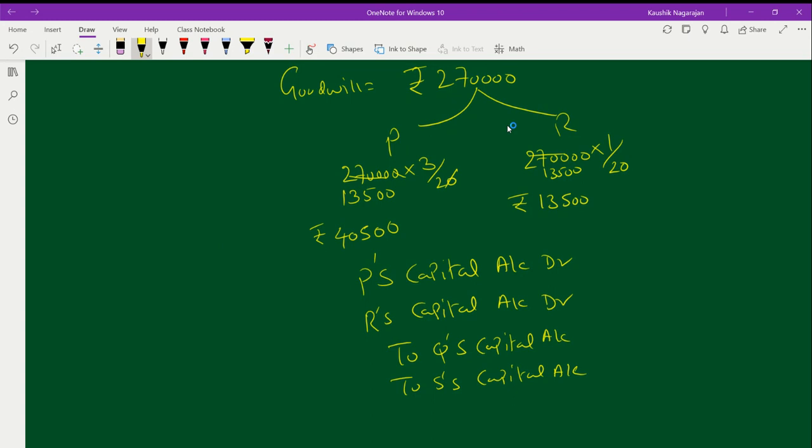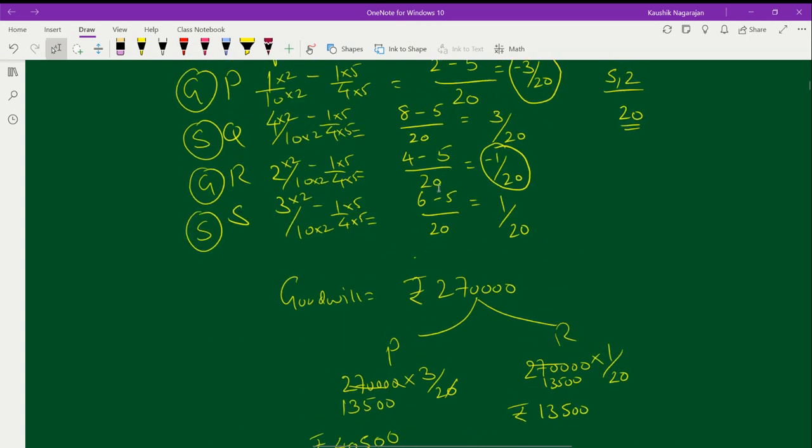So now here I'm just going to substitute it. For P I got 40,500. So write the amount of rupees 40,500. For R it is 13,500. Now check out who has got the same ratio 3 by 20 in our calculation.